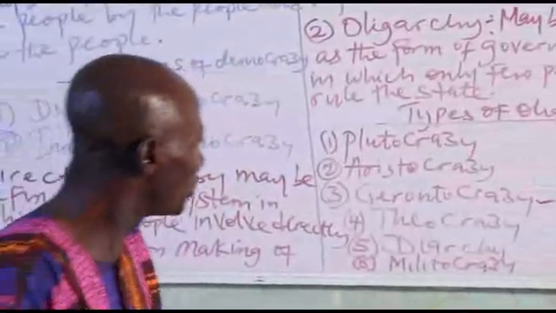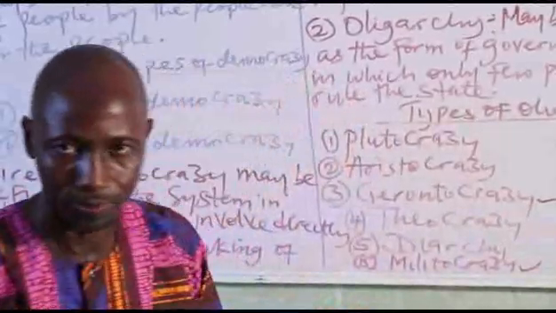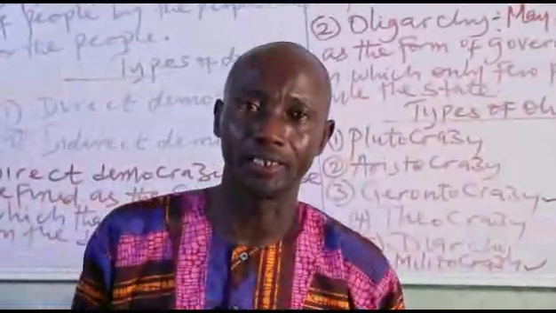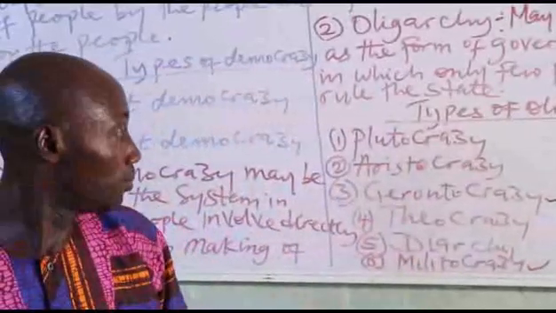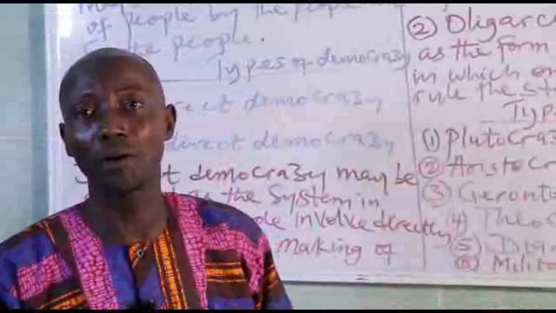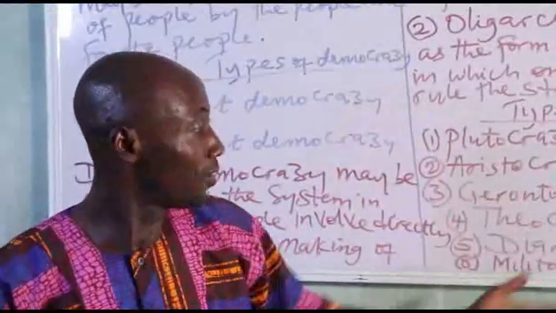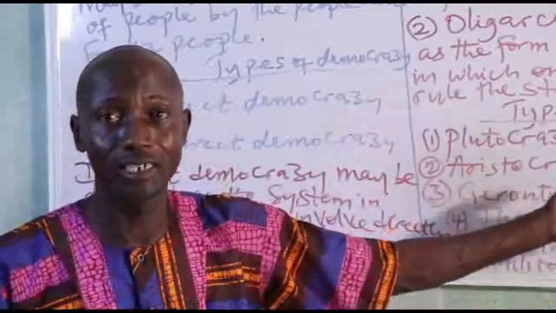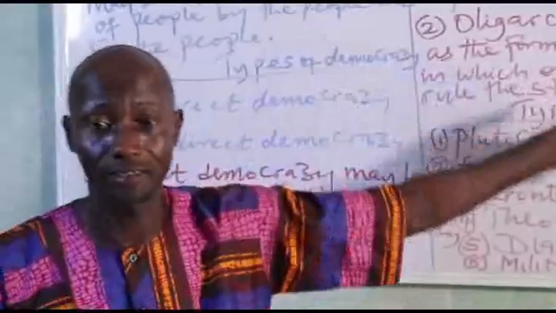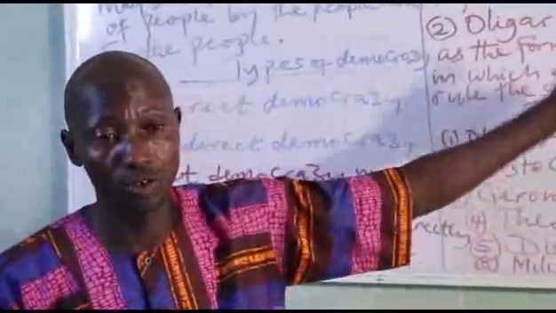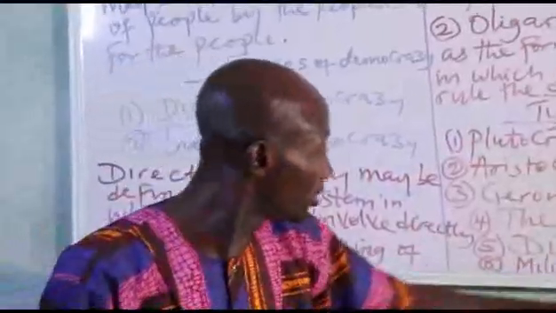Then the last one, which is militocracy. We are all familiar with what we know as militocracy, the military. That's when the uniformed men, the khaki, hijack the reign of power. We call them military. They are few in number and they will rule us. We experienced that. The first experience we have of militocracy in Nigeria is 1966, when Aguiyi Ironsi became our first head of state. Now, that is militocracy for you.